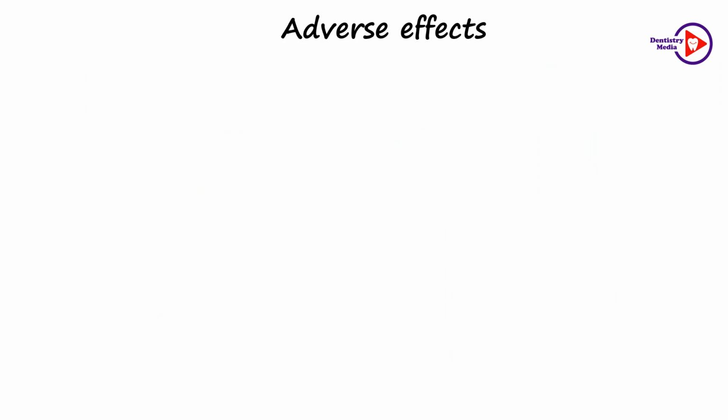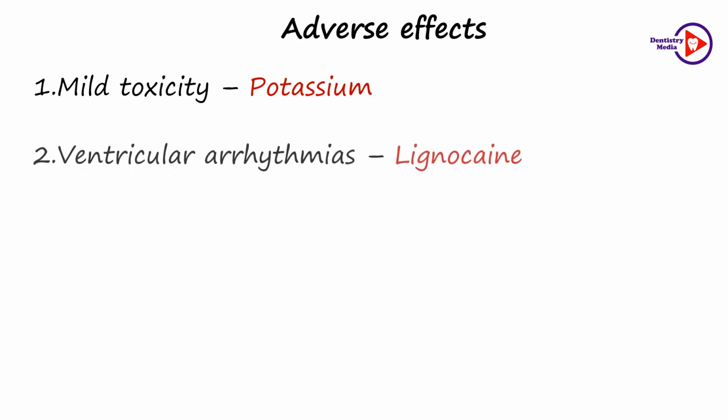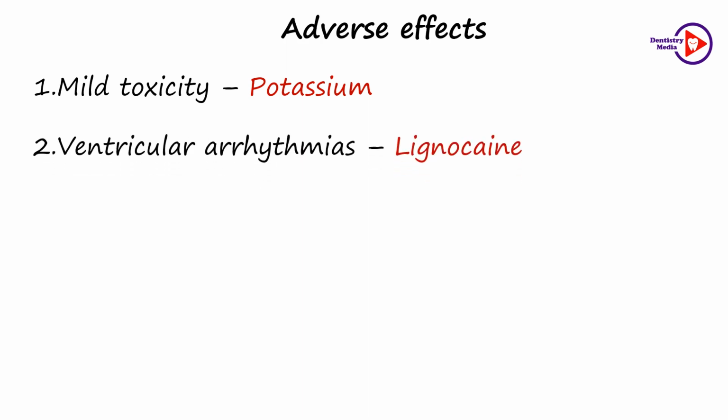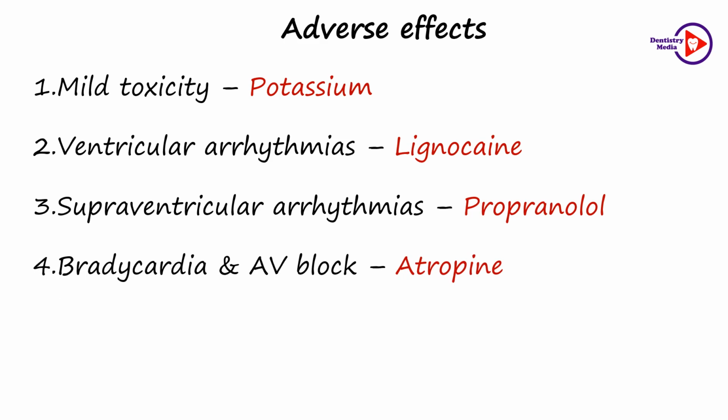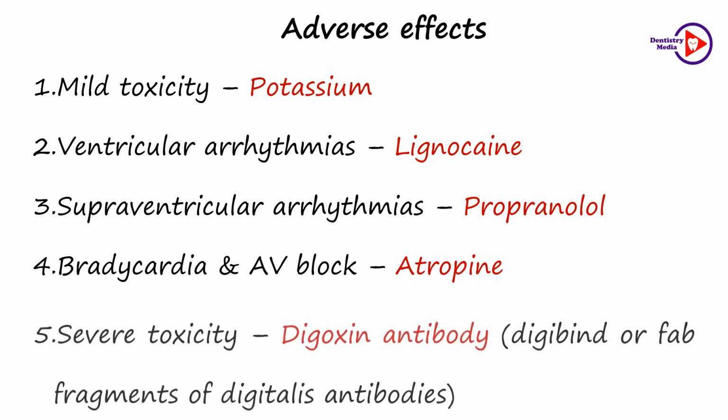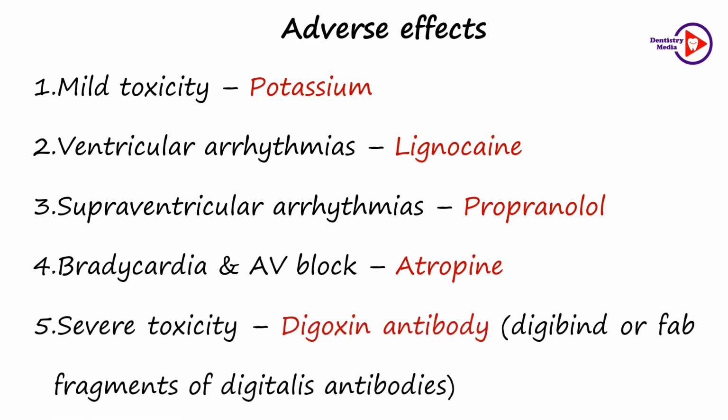As cardiac glycosides have a low margin of safety, these patients need to be monitored. Mild toxicity can be managed by giving potassium supplements, but remember, potassium is contraindicated in severe digitalis toxicity. For ventricular arrhythmias, lignocaine is a drug of choice. For supraventricular arrhythmias, beta blockers like propranolol can be prescribed. For bradycardia and AV block, atropine is preferred. For severe toxicity, digoxin antibody, that is digibind or Fab fragments of digitalis, are prescribed.